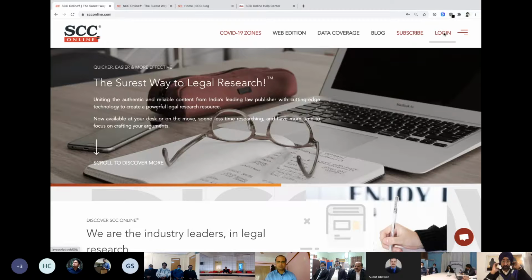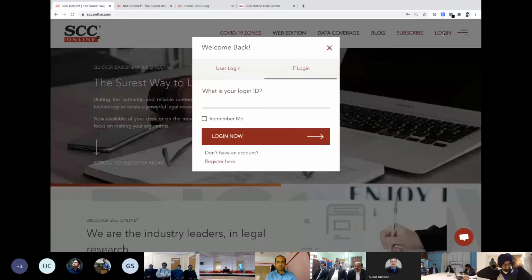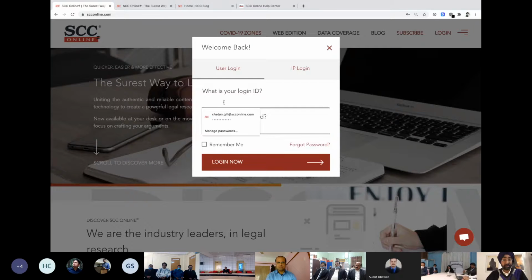So I click on login. When you click on login, you can put in your ID, which is your email ID over here, and the password which is given to you. Now, one request that I have to all the members: we have sent the password. Please log in before the 10th of this month, because otherwise the password will expire, and then you have to reset your own password, or you have to call us up.